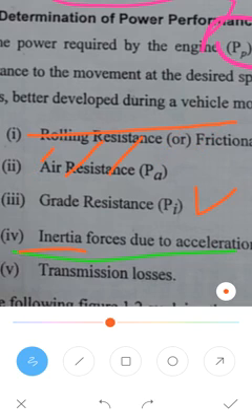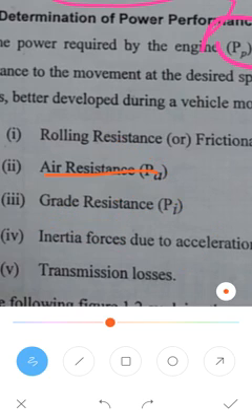Next is the inertia force. Inertia force is an opposition force: when movement takes place, there is an opposite force, the inertia force, due to the acceleration. That is another force of resistance.